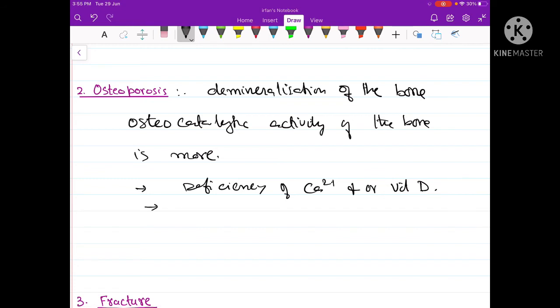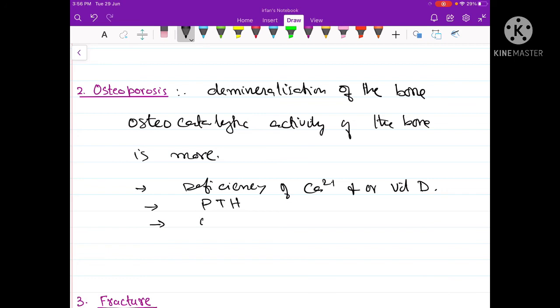Another reason of osteoporosis is hormonal. For example, osteoporosis is caused because of excessive secretion of parathyroid hormone. Parathyroid hormone is a hormone which brings about release of the calcium from the bones. In women, the estrogen hormone has an inhibitory effect on the role of the parathyroid hormone. But after menopause, when the estrogen levels of the female fall, such females become more prone to osteoporosis because of this osteoclastic effect of the parathyroid hormone.